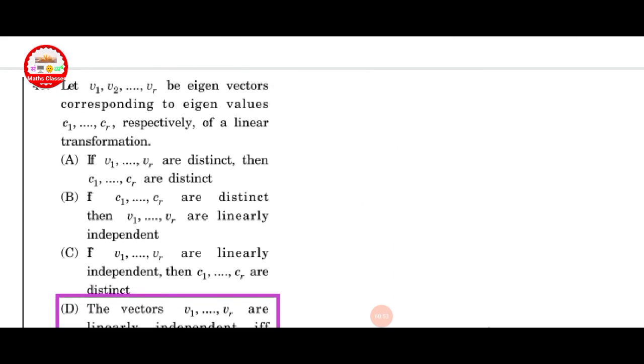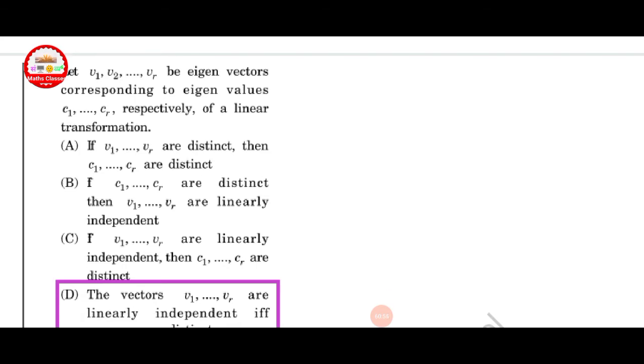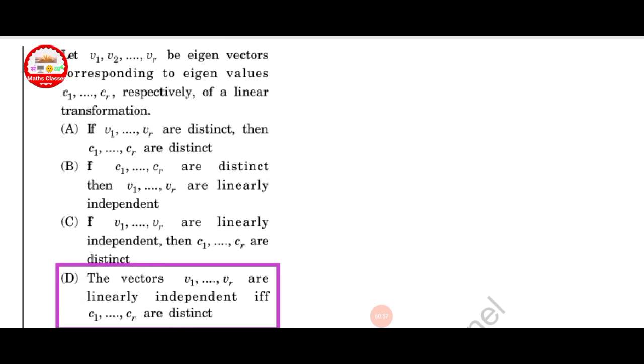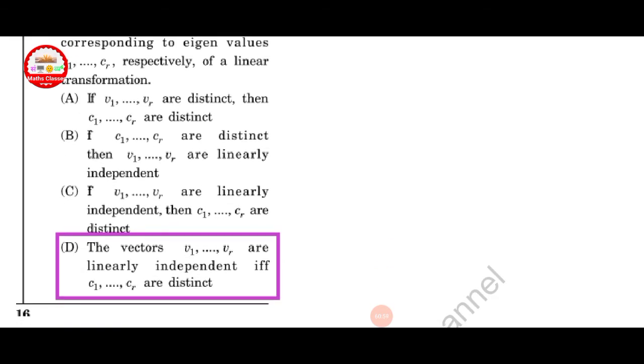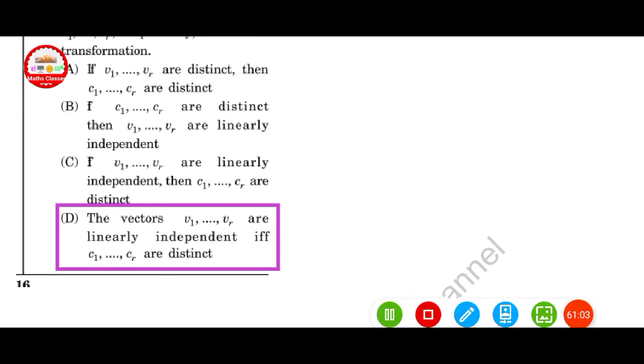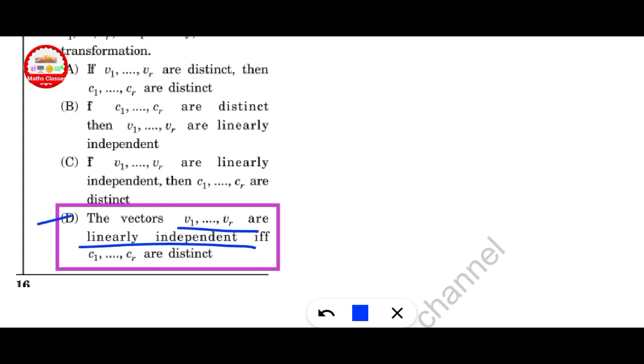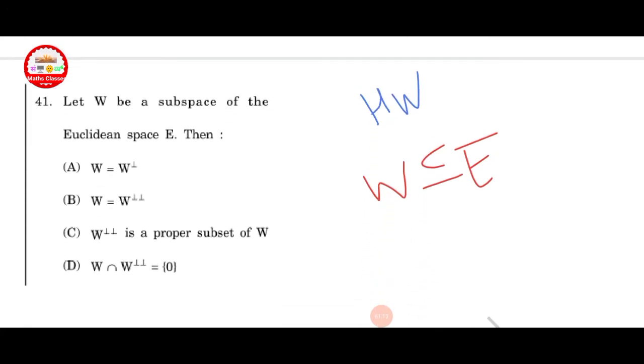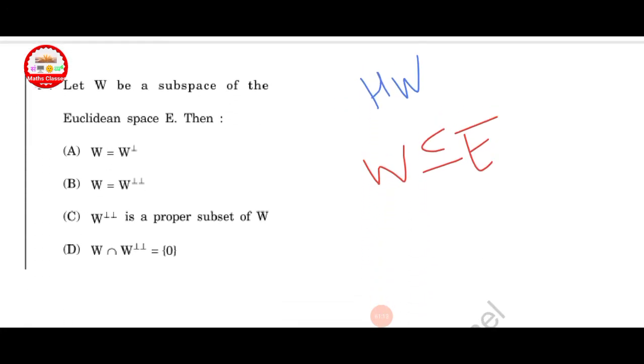Let v1 to vr be given eigenvectors corresponding to eigenvalues c1 to cr respectively of a linear transformation. Here option D is correct. The vectors v1 to vr are linearly independent if and only if c1 to cr are distinct. This is for your homework. Let W be a subspace of a vector space V. Then find which one is correct and write it in the comment box.